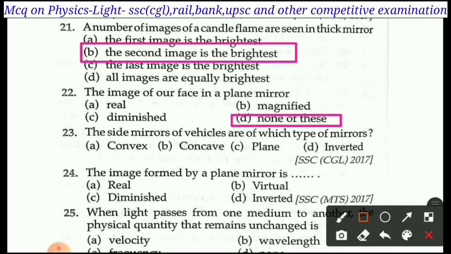Next question is question number 23. The side mirrors of a vehicle are of which type of mirror? A. Convex, B. Concave, C. Plane, D. Inverted. The side mirrors of a vehicle, it is convex type.